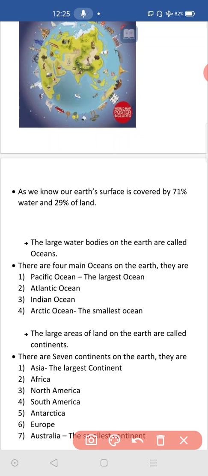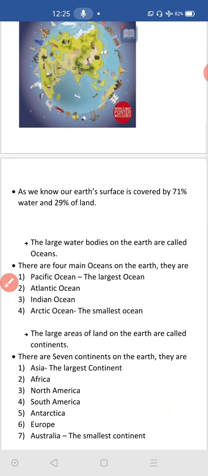Okay, once again I will repeat. The first ocean name is Pacific Ocean. It is the largest ocean in the world. And second one is Atlantic Ocean. Third one is Indian Ocean. Fourth one is Arctic Ocean. Where are they? There are 4 main oceans in the world.